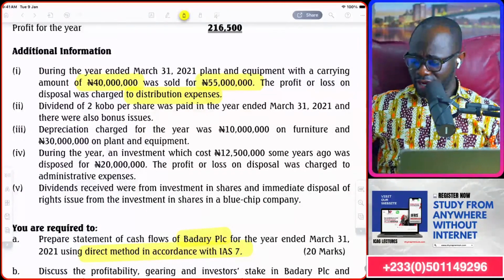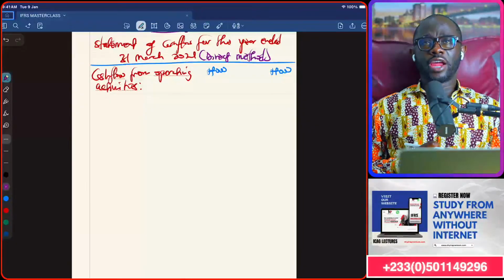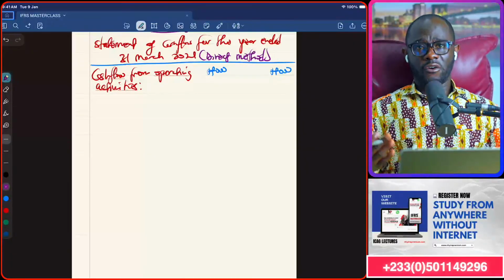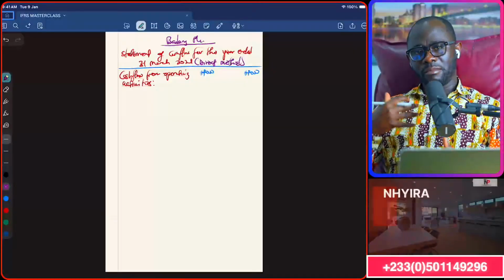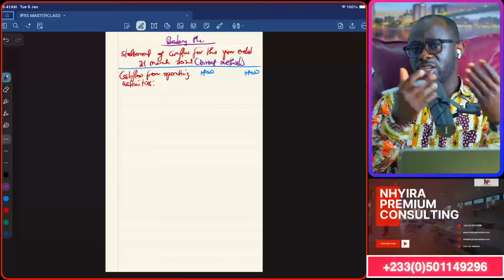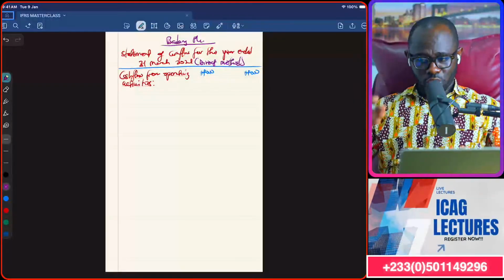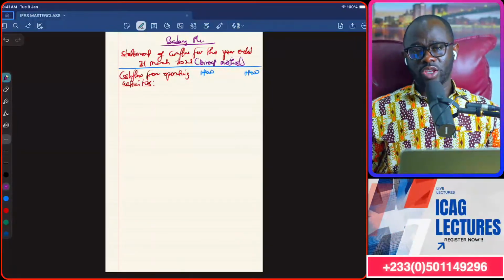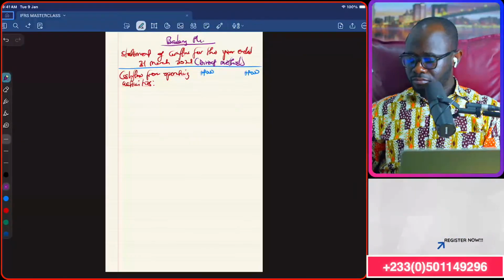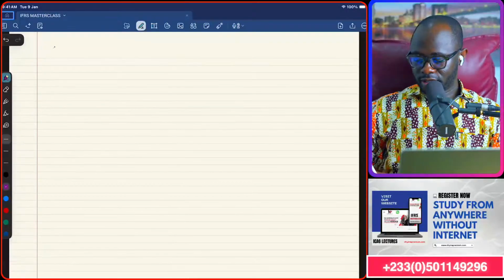So a few things very clearly before we get excited. As I always say, if you can work by leaving reasonable spaces, then do so. Because there are certain items that must come under the investing activities as you read, you don't have to wait to finish all the operating activities before you come to investing activities. It all depends on the way you want to dance. I want to leave some space and then bring in my operating activities. Okay? So cash flow